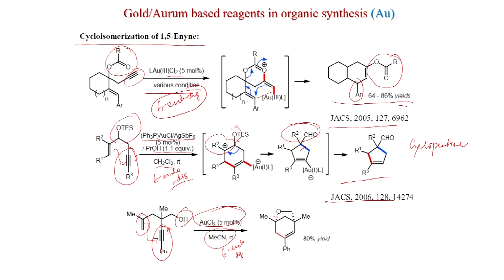So, this carbocation will form, and then the alcohol reacts, and if it is down, then it is a down-face attack. So, this is the syn orientation, because if it is down, then it will attack from the down face to give this compound in this geometry, and you can get up to 89% yield.